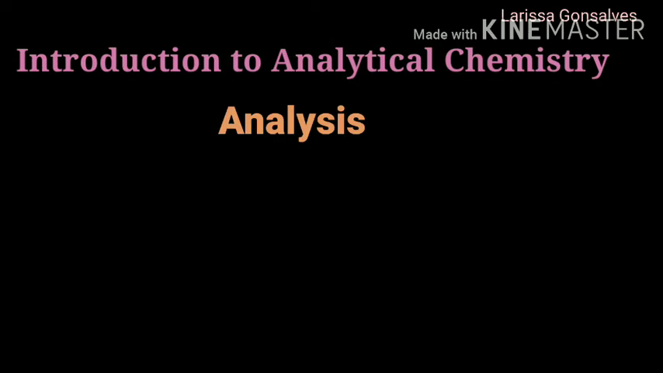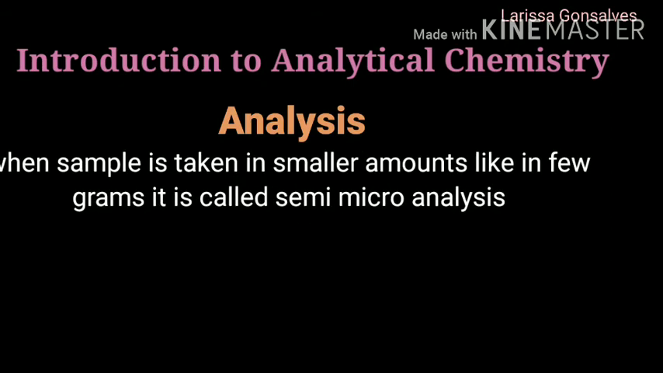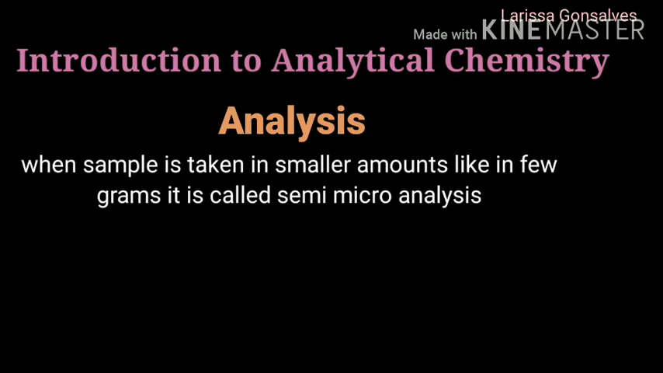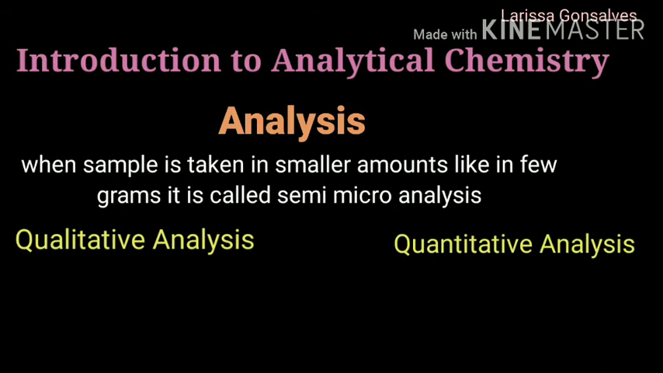When you want to carry out analysis, it is done using a small sample of the material which is to be tested and not on a bigger amount of sample. When you take the solid or liquid sample in a smaller amount, like a few grams, then the analysis is called semi-micro analysis. Micro means small. There are two types of analysis. First is the qualitative analysis and second is the quantitative analysis.